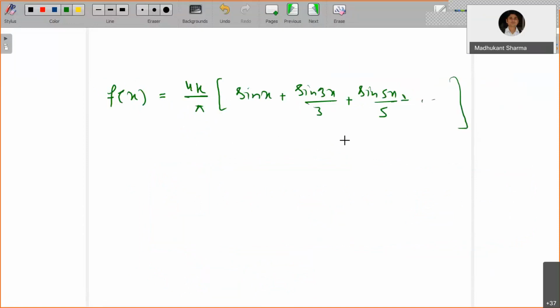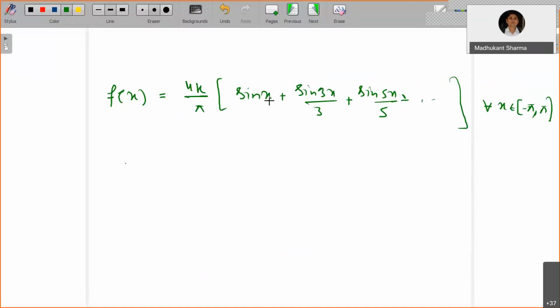This is true for all x belonging to minus pi to pi, because the function has points of discontinuity at 0, minus pi and plus pi. If you evaluate the series value at point 0, it is 0 only: sine 0 is 0, sine 3 times 0 is 0, sine 5 times 0 is 0.